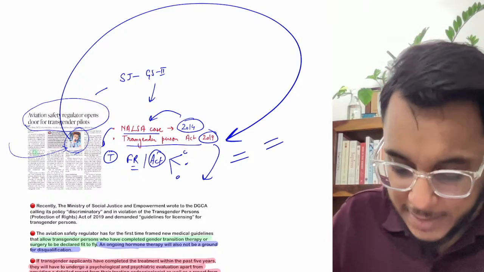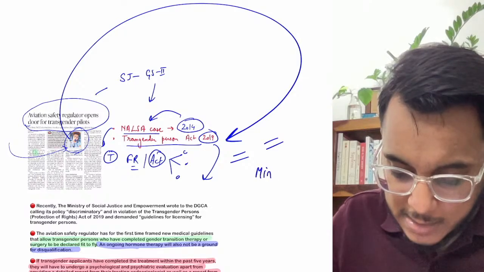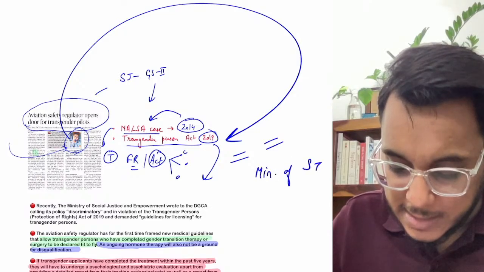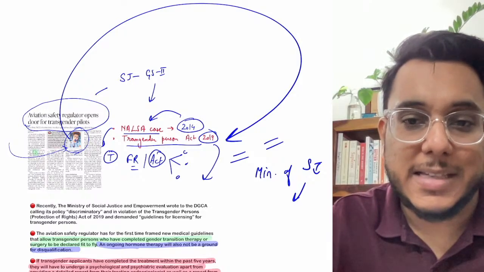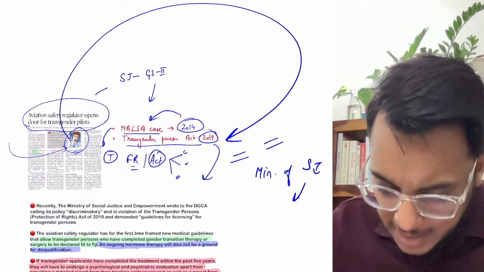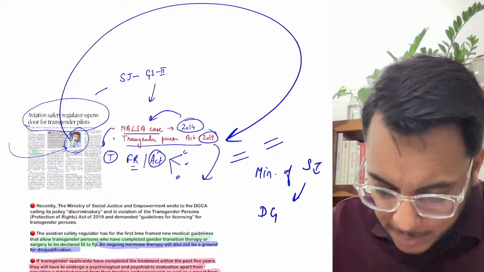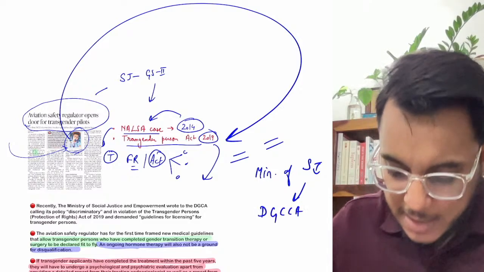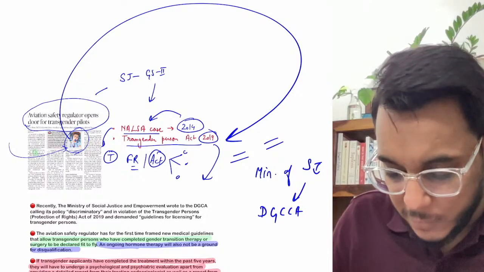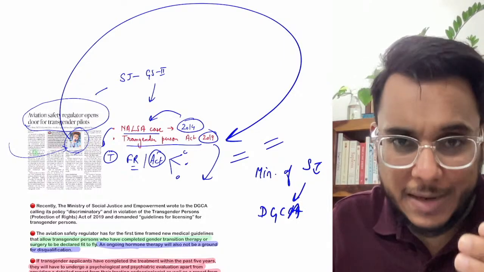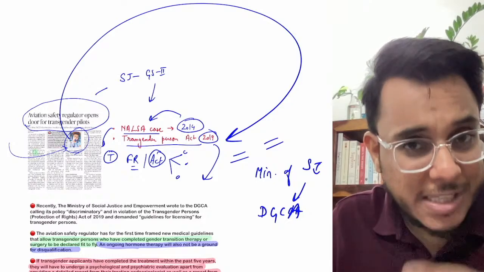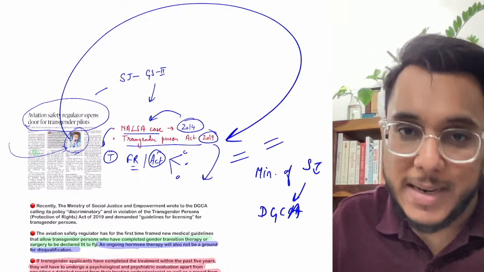Guys, after that, what happened? The Ministry of Social Justice asked the DGCA, that is the Directorate General of Civil Aviation, that you need to come out with new guidelines where discrimination against these people is not carried out.